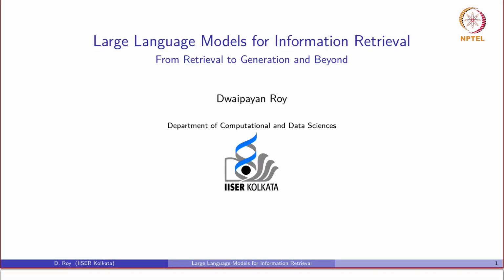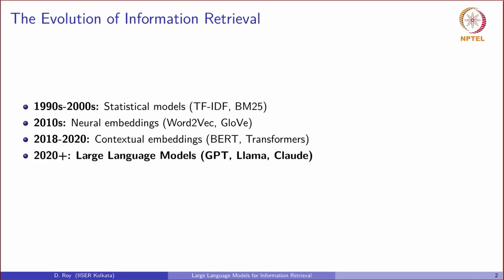Now we reach the culmination of our journey through information retrieval. We began with the foundational statistical models, TF-IDF and BM25, which taught us to think about documents as a bag of words and to rank them based on term statistics. We then moved into the neural era with word and sentence embeddings like word2vec and GloVe, which helped us capture semantic meanings and address the vocabulary mismatch problem. This was a significant step beyond keyword matching.